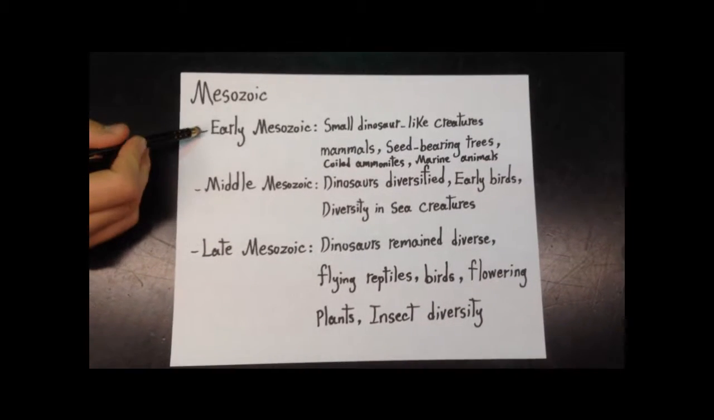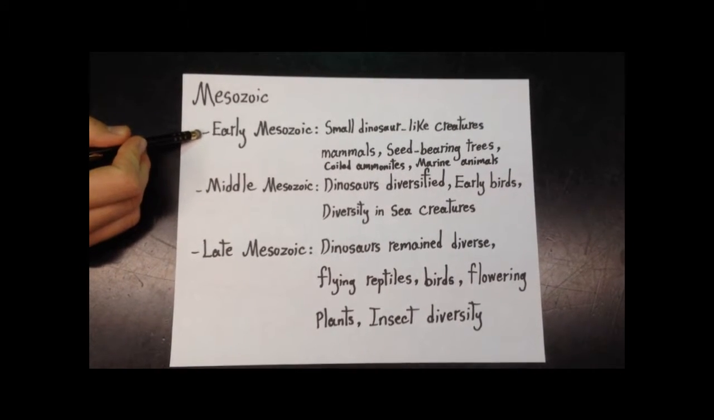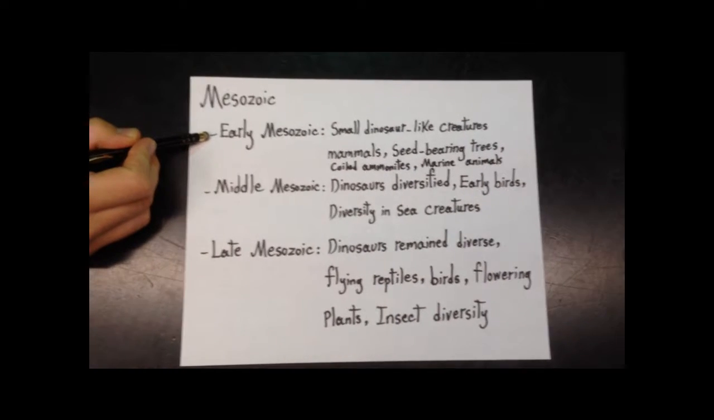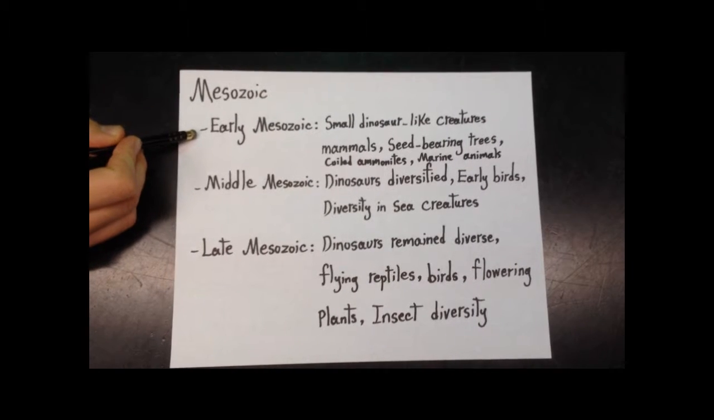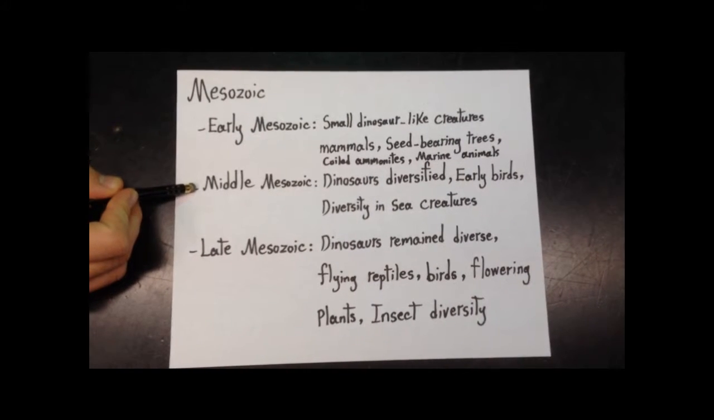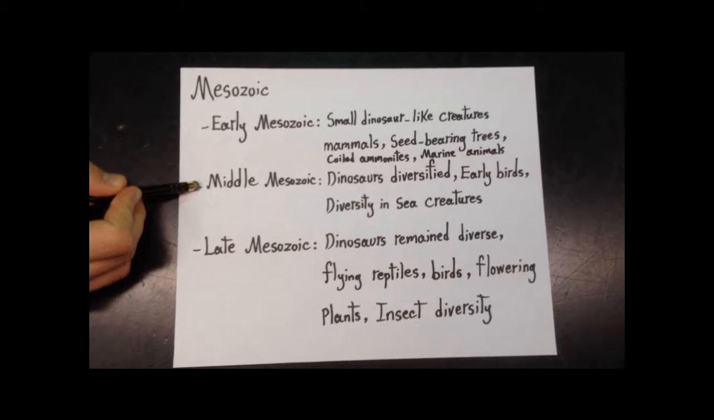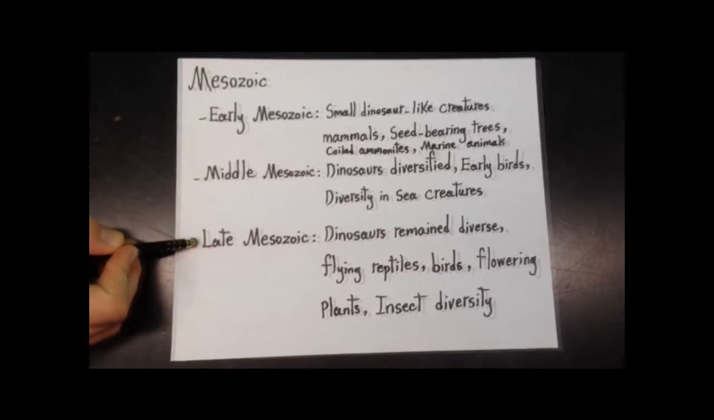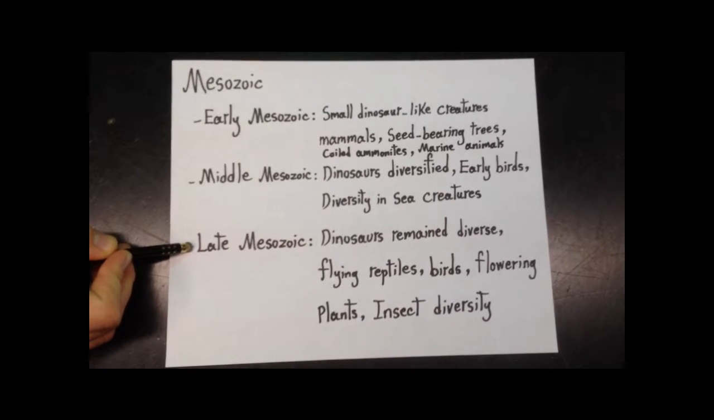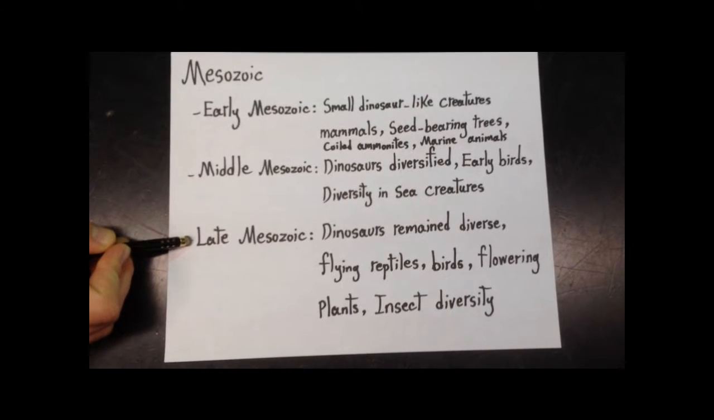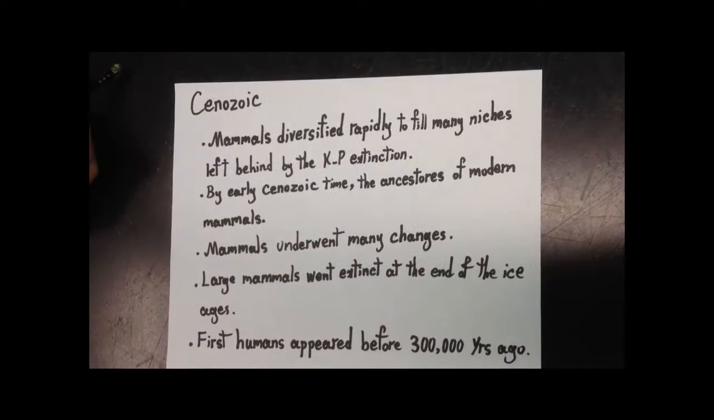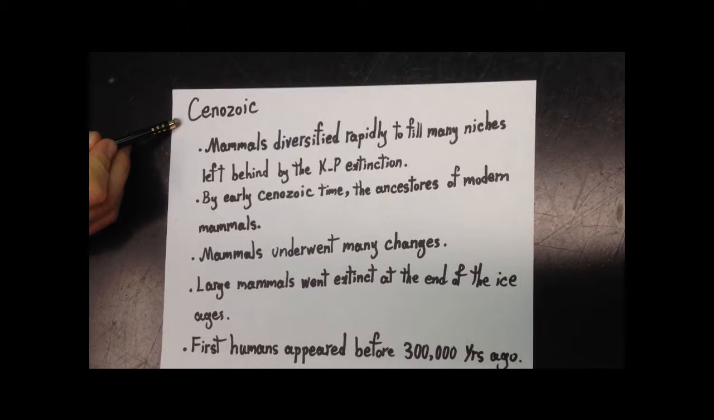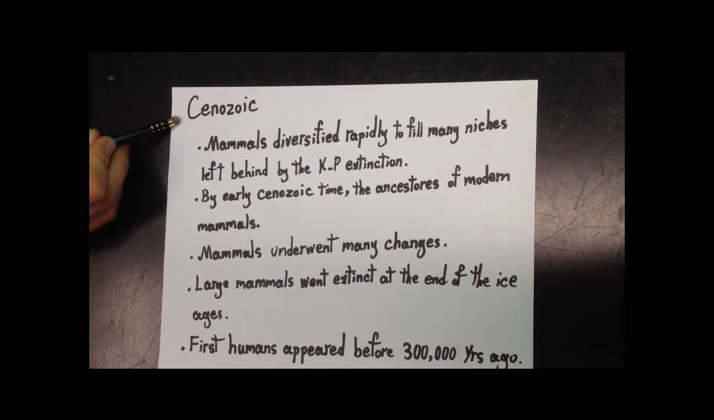During early Mesozoic, small dinosaur-like creatures, mammals, and seed-bearing trees appeared on the land, while there were coiled ammonites and other marine animals in the seas. In the Middle Mesozoic, early birds appeared for the first time, and sea creatures and dinosaurs diversified. By the end of the Mesozoic, flying reptiles and flowering plants appeared for the first time, and dinosaurs and insects further diversified. The KP extinction, when the dinosaurs disappeared, marked the transition between the Mesozoic and Cenozoic eras.